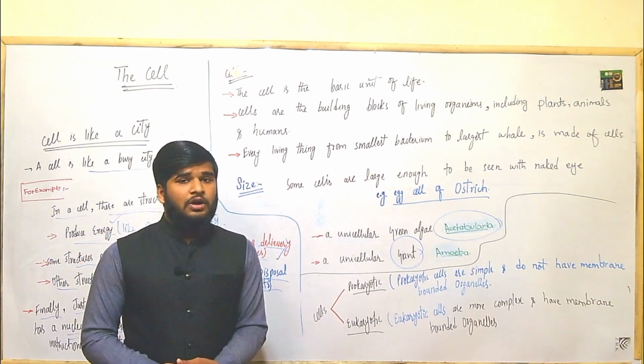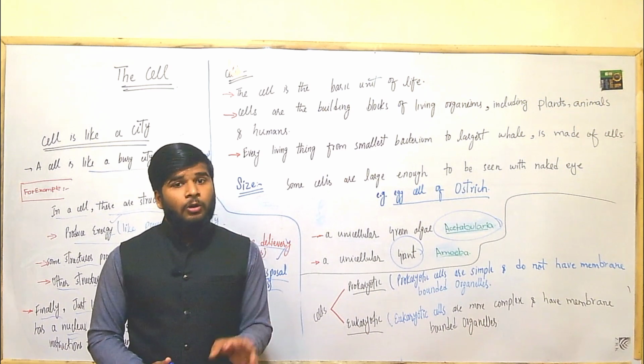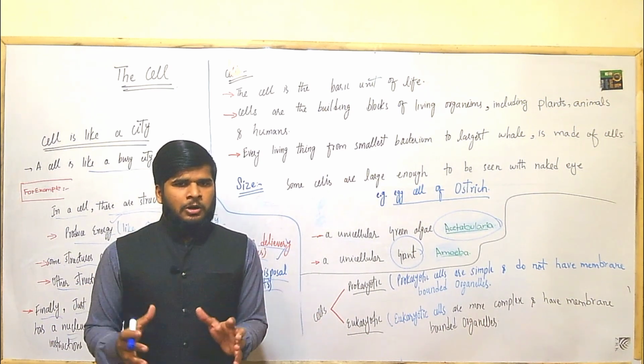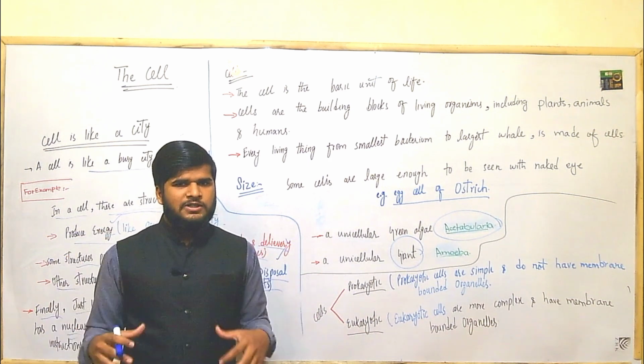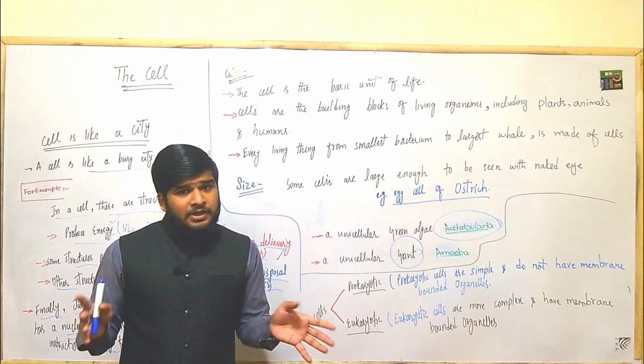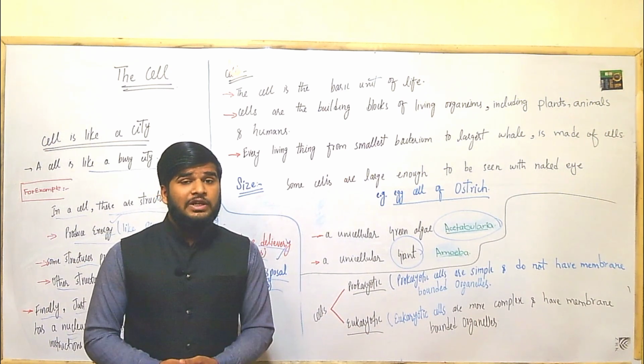There are different kinds of organisms. Some organisms are unicellular, they have only one cell. Some are colonial. What is colonial? In colonial organization, some unicellular organisms live together. For example, volvox, a green algae. And most organisms are multicellular. They are made from trillions of cells.